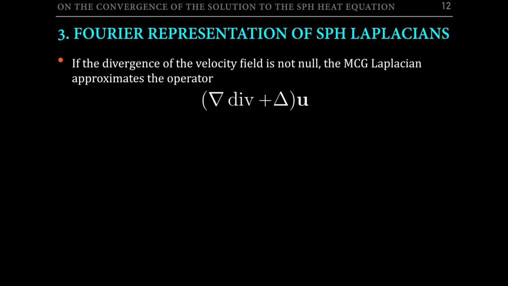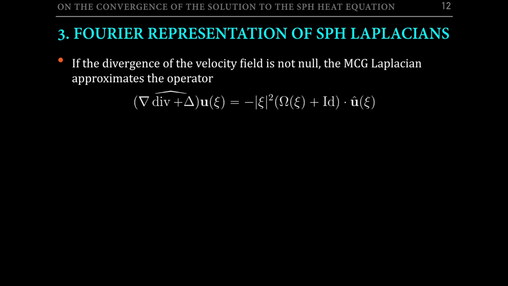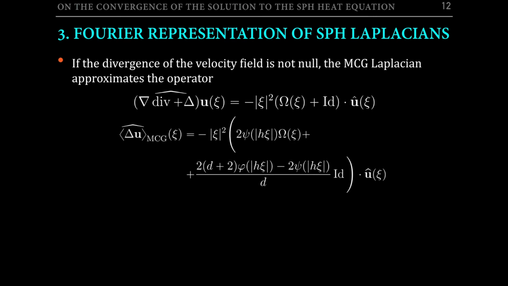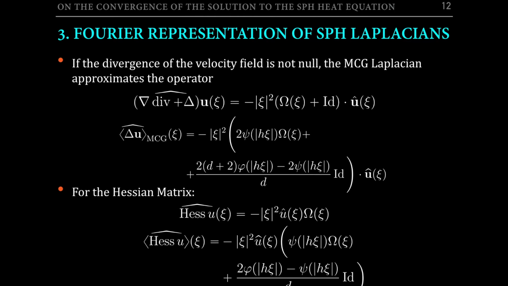In the case when the Monaghan Laplacian is not applied to a divergence-free vector field, actually, the Monaghan Laplacian operator does not approximate the exact Laplacian itself, but rather the following operator. Applying Fourier transforms, here we get the symbol of the exact operator, and following a similar procedure to that presented for the Morris Laplacian, but a bit more complicated and technical, we finally get the expression for the symbol of the Monaghan Laplacian. In a similar way, we can also get an explicit expression for the symbol of the Español and Revenga's approximation to the Hessian matrix.